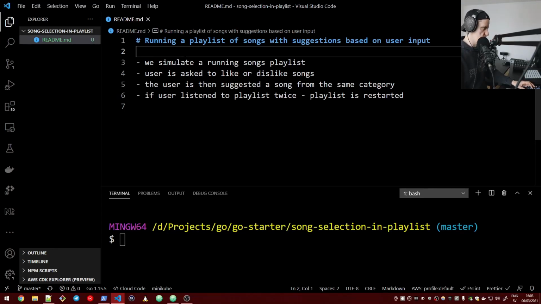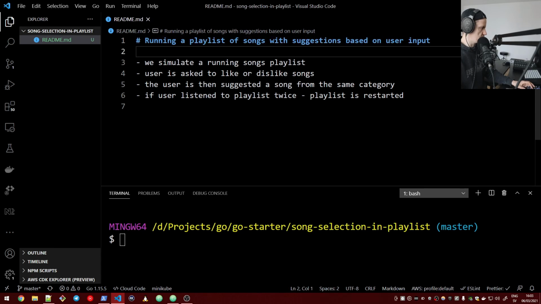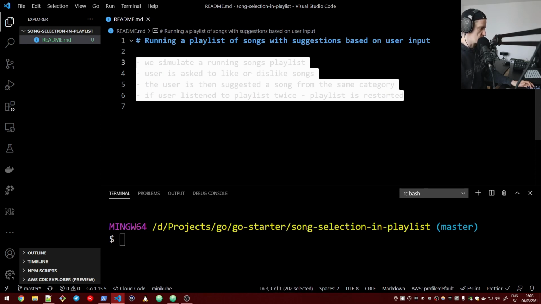Today we are going to continue with another Golang exercise, and we are going to simulate a running songs playlist, and then we are going to suggest some other songs based on user input. We're not going to focus on making the best solution. There are many ways in which such a problem could be solved, many algorithms, many ideas. We are just going to focus on learning more Golang syntax.